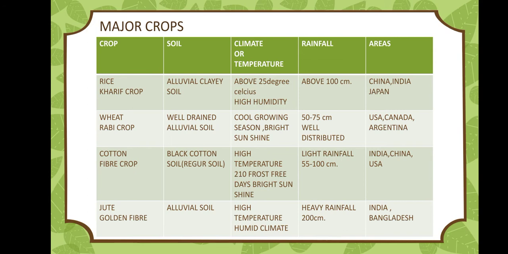Cotton is a fiber crop and the soil related to it is known as black cotton soil or regur soil. High temperature is required with 210 frost-free days with bright sunshine. Light rainfall is the requirement of cotton, that must be 55 to 100 centimeters. Areas related to it are India, China, USA. Jute is also known as golden fiber and alluvial soil is the requirement of it, where high temperature and humid climate are also associated with it. Heavy rainfall, that is 200 centimeters, with the areas India, Bangladesh.